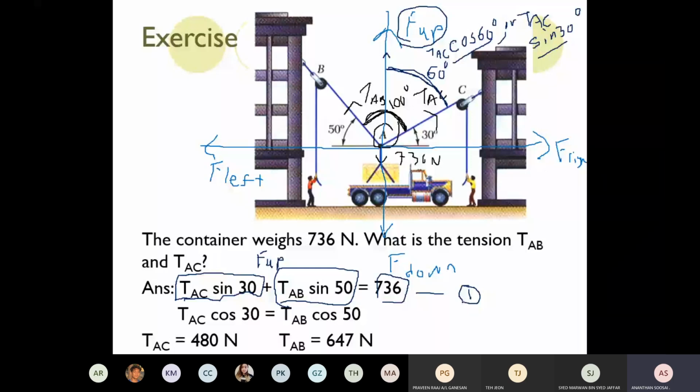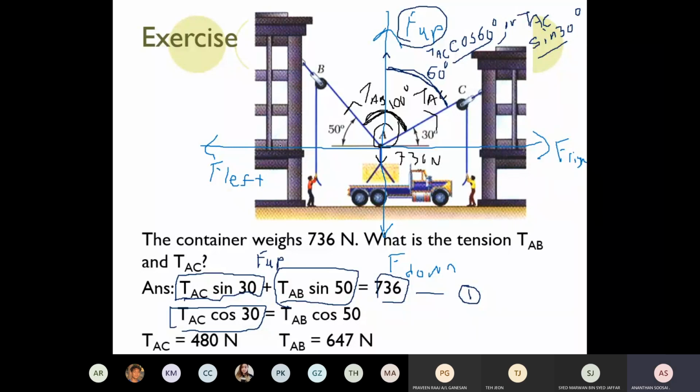So how can you get another equation? By making force to the right the same as force to the left. Who contributes force to the right? The TAC resolved horizontally is the force acting to the right. Does the weight, 736, contribute any force to the right? No, because it's acting vertically down. It never exerts force to the right or to the left. The force to the right is caused by TAC. So TAC, with the 30 degrees, is TAC cos 30. This is the force to the right.